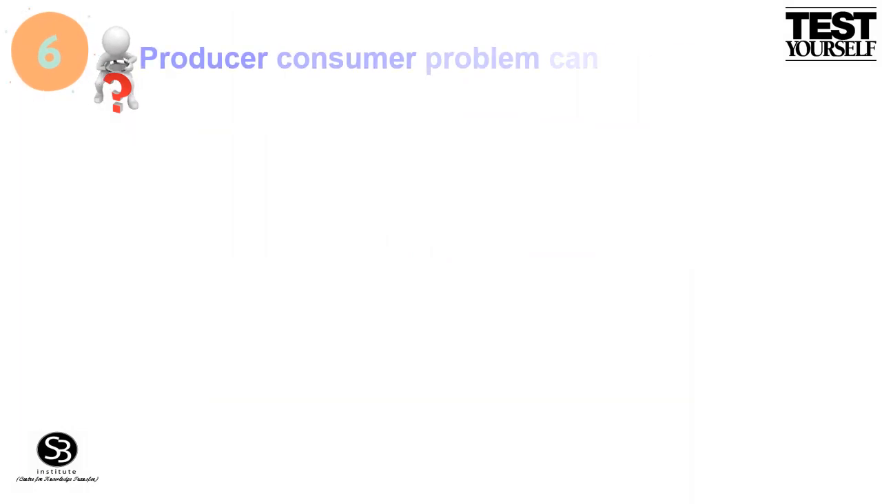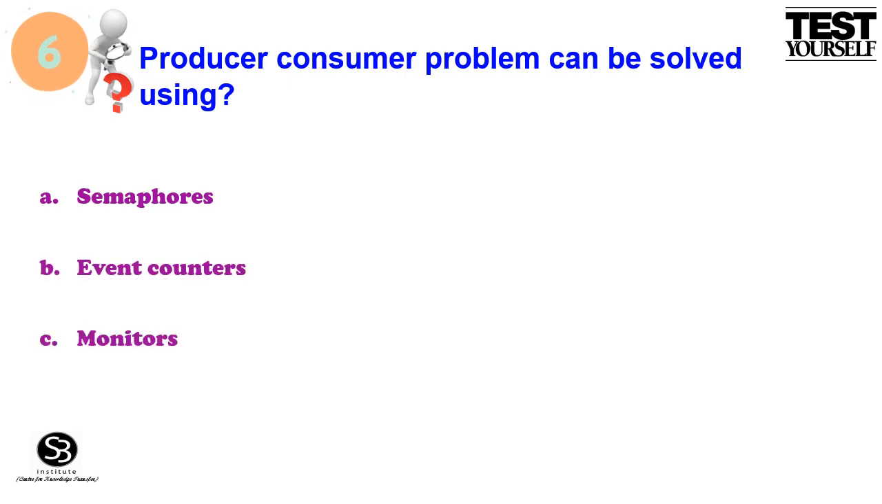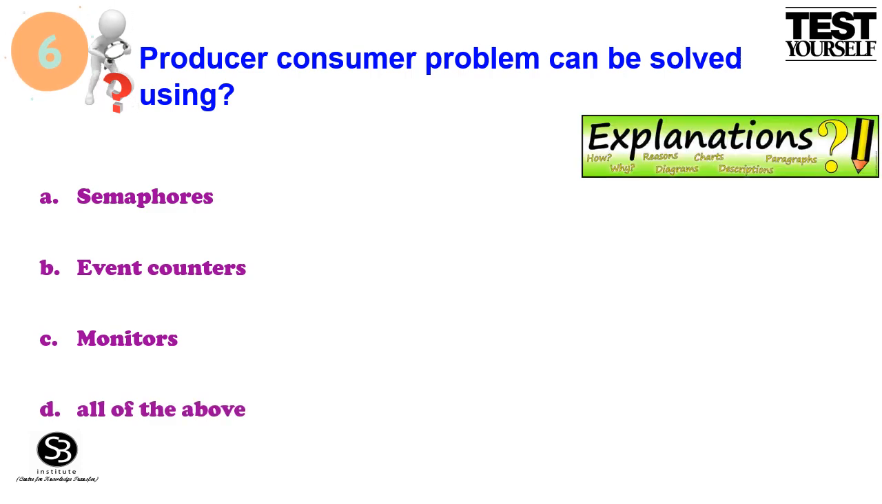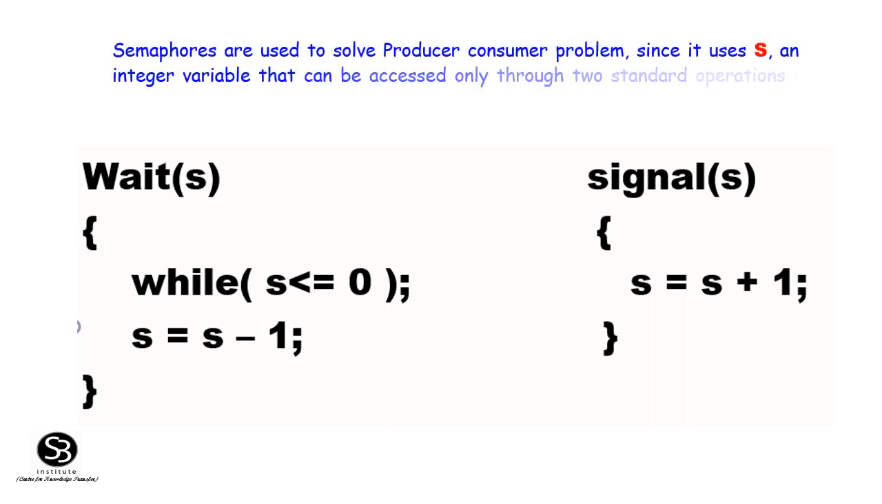Question. Producer-consumer problem can be solved using. The given options are option A, semaphores, option B, event counters, option C, monitors, option D, all of the above. Here are the explanations. Option A, semaphores. Semaphores are used to solve producer-consumer problem since it uses S, an integer variable that can be accessed only through two standard operations, wait and signal.